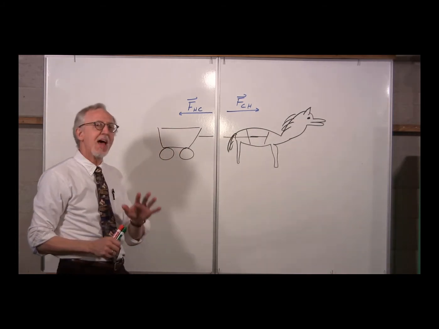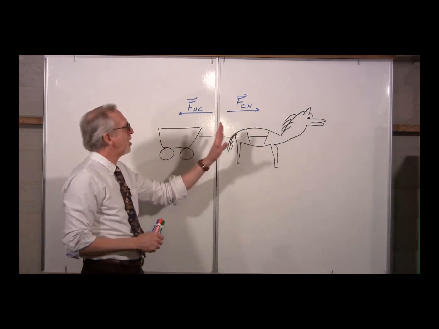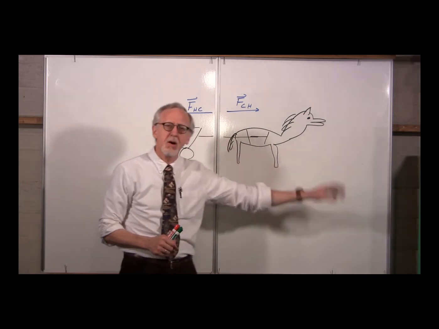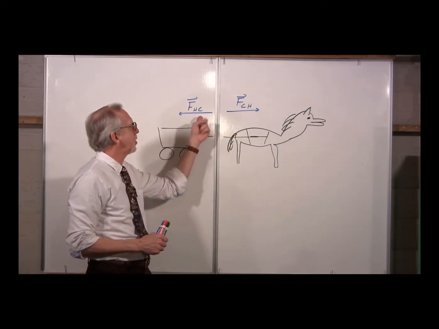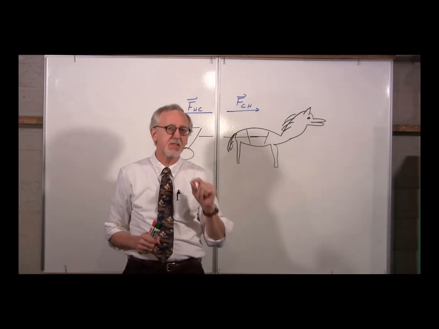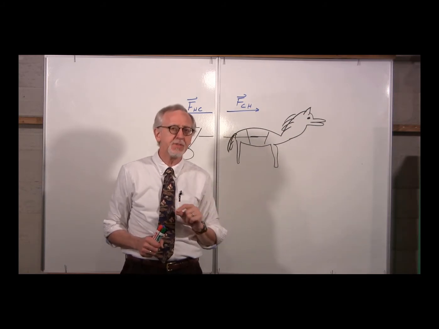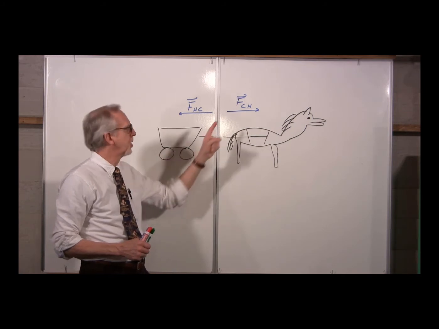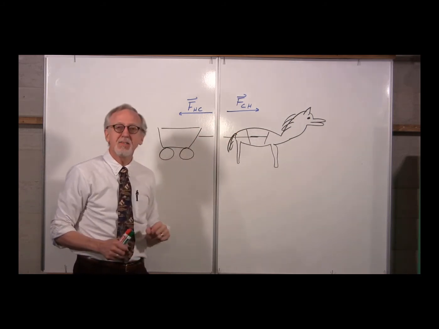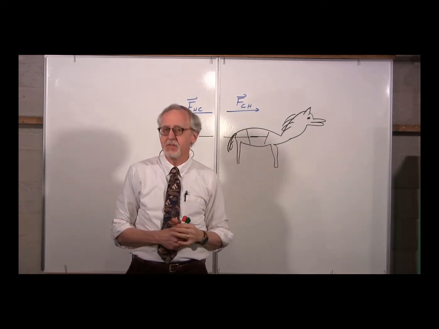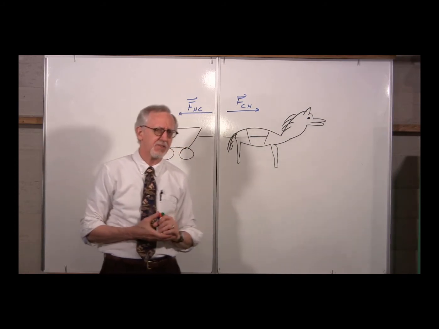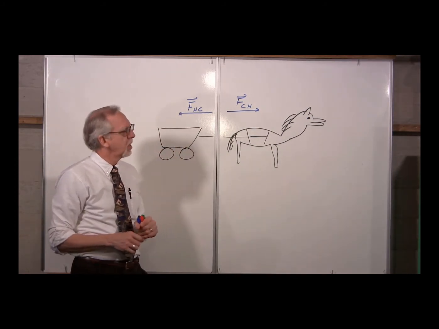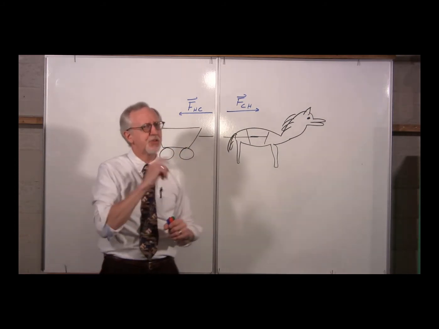Now my question is, how is it possible for the horse to pull the cart forward? If these two forces are exactly the same, equal but opposite, how is it possible for the horse to pull the cart forward? Just think about that for a second. Well, it's a bit of a trick question.